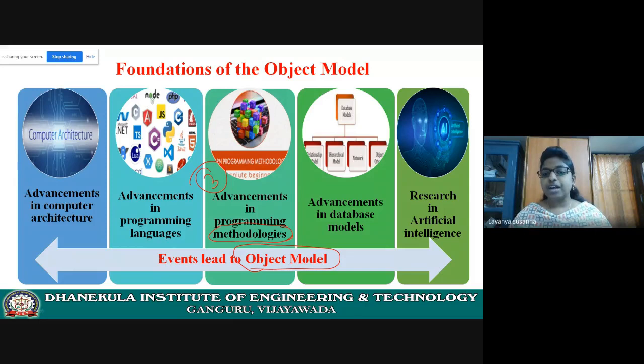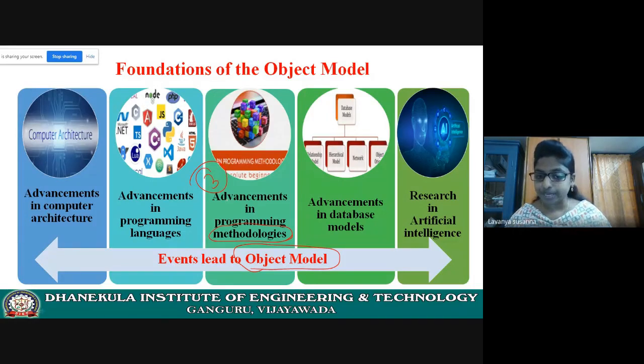There are advancements in programming methodologies like structured programming, object oriented programming, modular programming, extreme programming, generic programming, agile programming. So there are many methodologies.